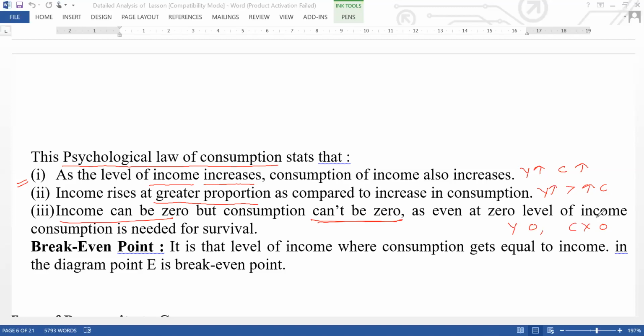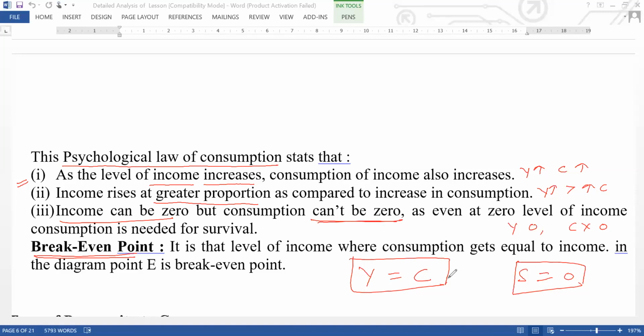This is also known as the break-even point condition, where your income becomes equal to consumption. That means your saving is zero. A place where all your income is consumed is called the break-even point, or you can say where your saving is zero is called the break-even point. I hope you got the point about this.